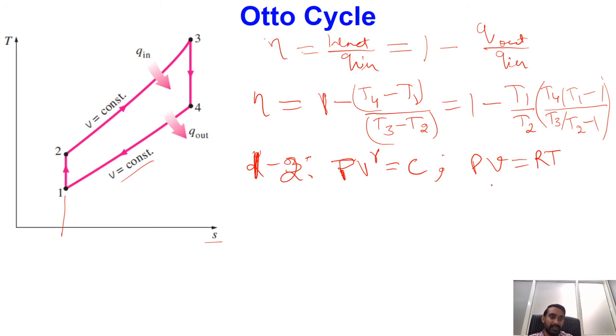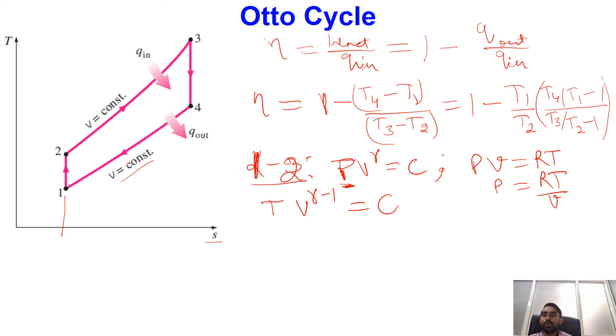From here I can replace P with RT by V, and since R is constant, I will be getting T V^(gamma minus 1) equal to constant for an adiabatic process.